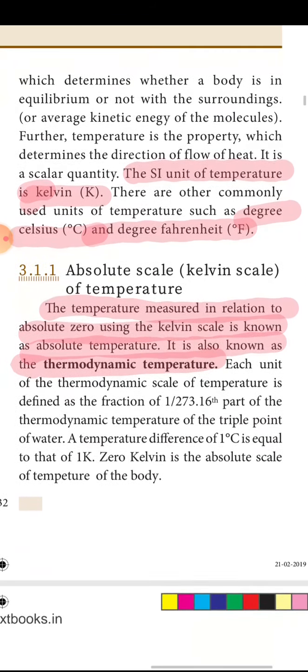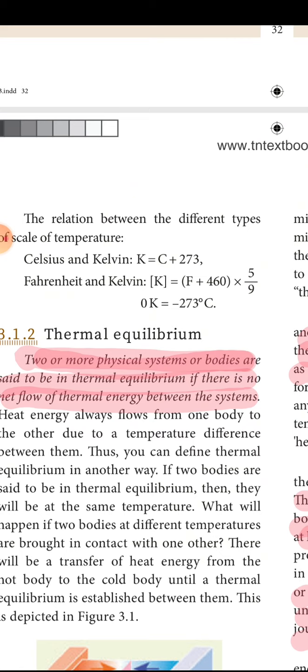See the relation between the different types of scale and temperature. K is equal to C plus 273. In Fahrenheit and Kelvin, K is equal to (F plus 460) into 5 by 9. 0 Kelvin is equal to minus 273 degrees Celsius.